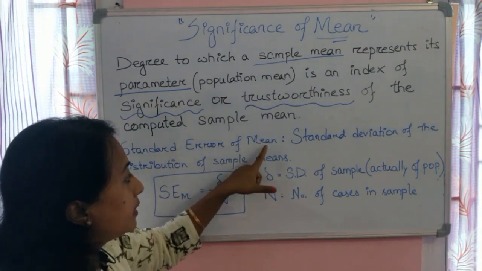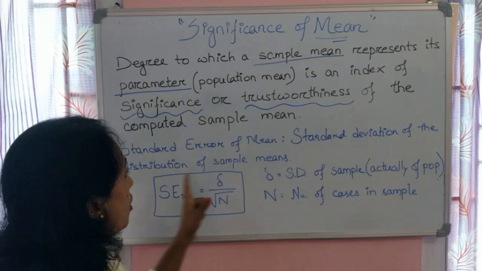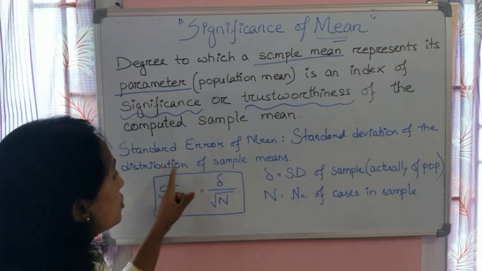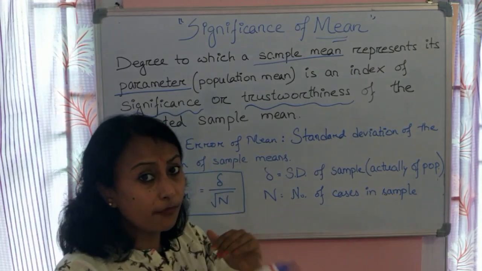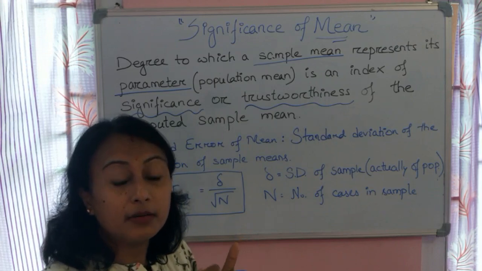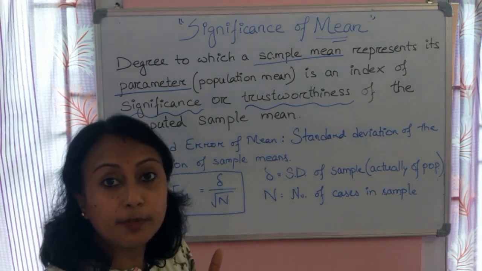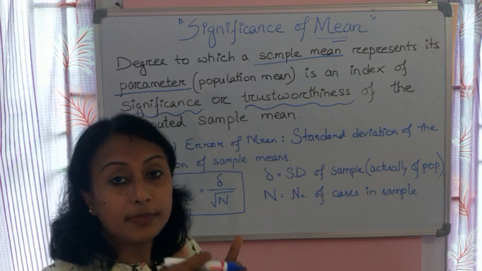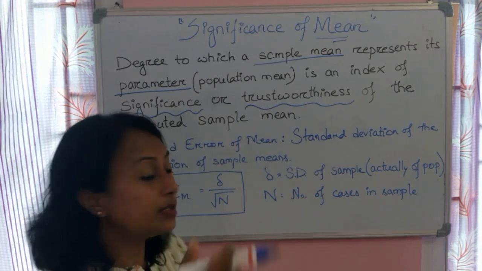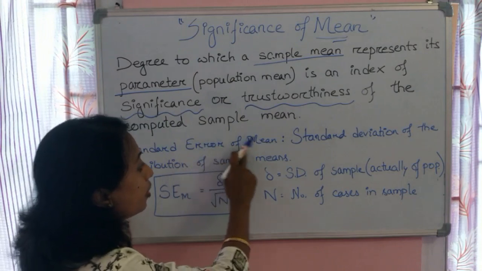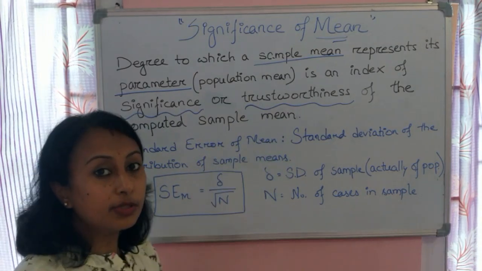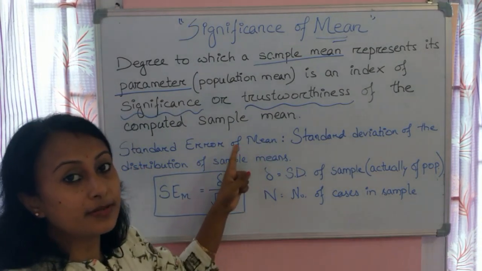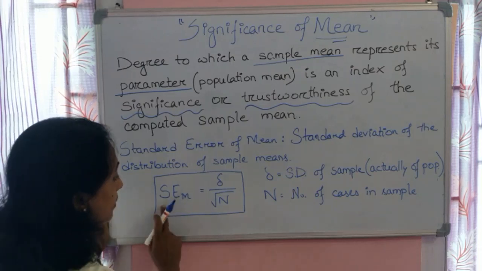So standard error of mean is the standard deviation of the distribution of sample mean. The extent to which the sample mean deviates from the population mean is called the standard error of mean. And we have a formula to find it.